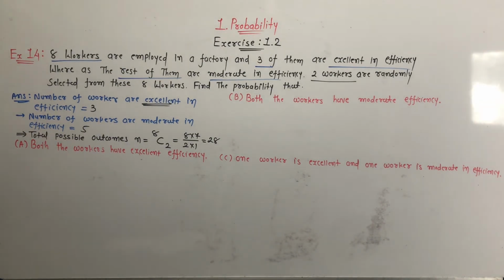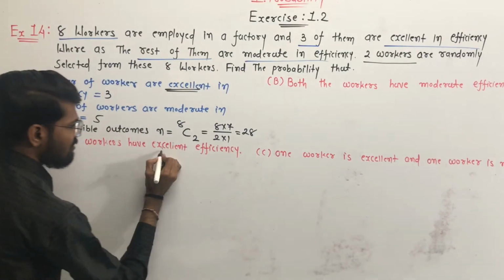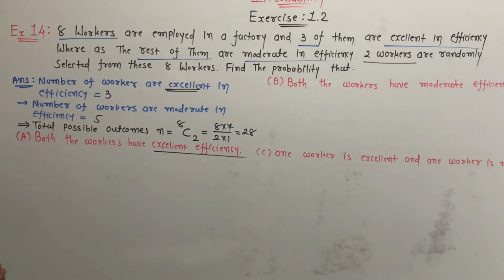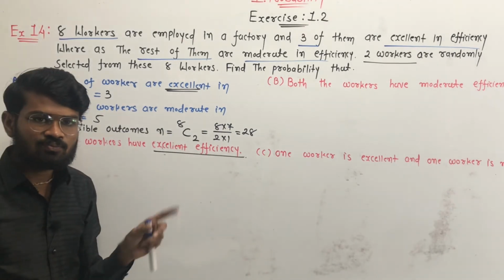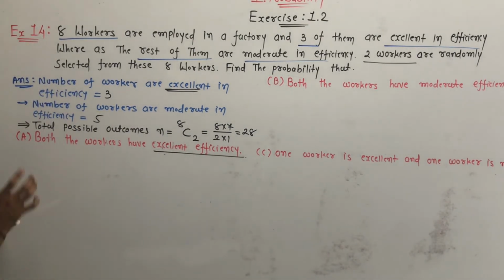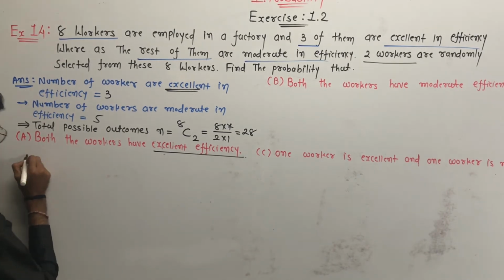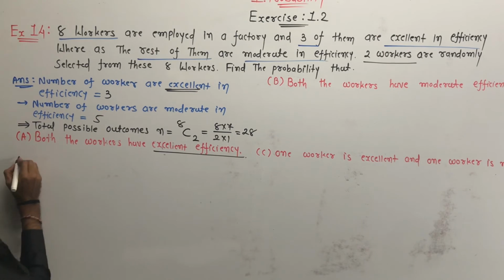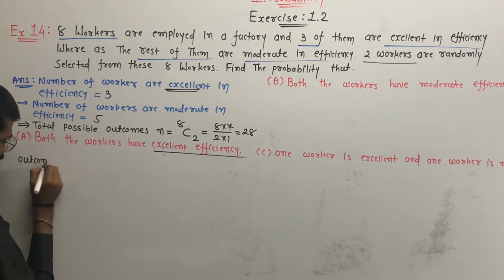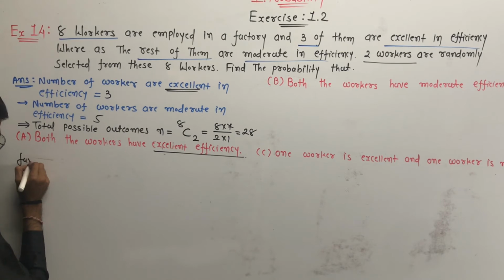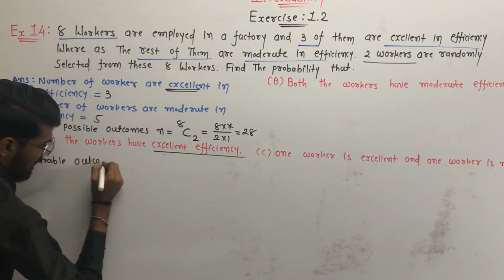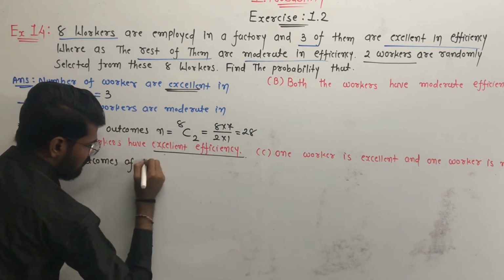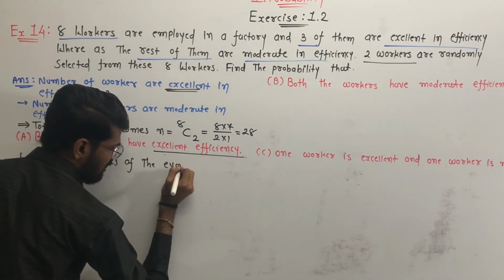Event A is that both the workers have excellent efficiency. We have to select 2 workers, selected in such a way that their efficiency is excellent. So we have to write: event A is that both the workers have excellent efficiency. Okay, so the favorable outcomes of the event A.